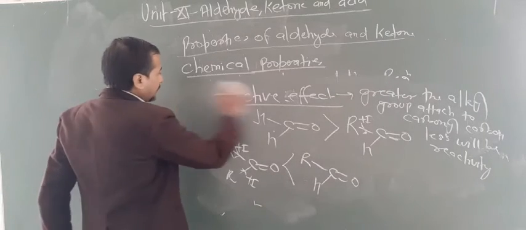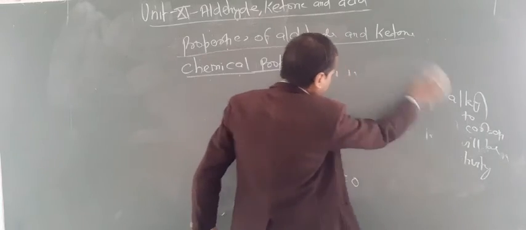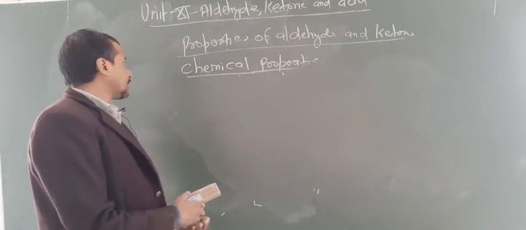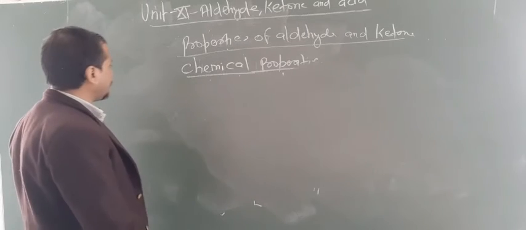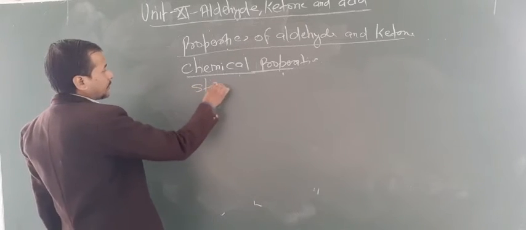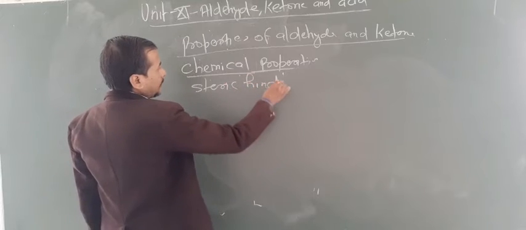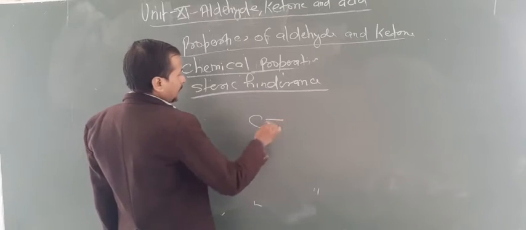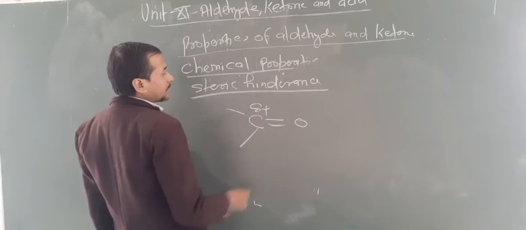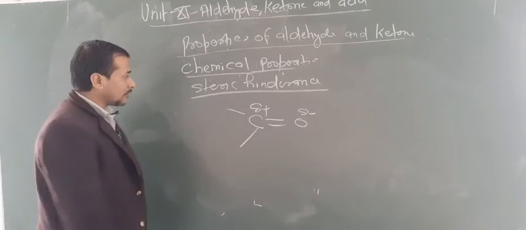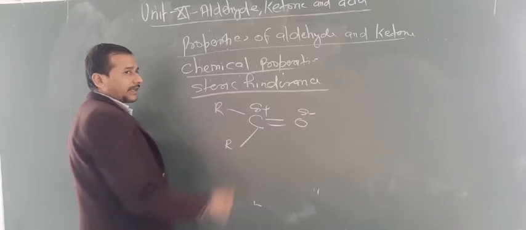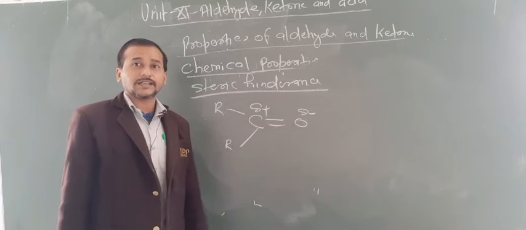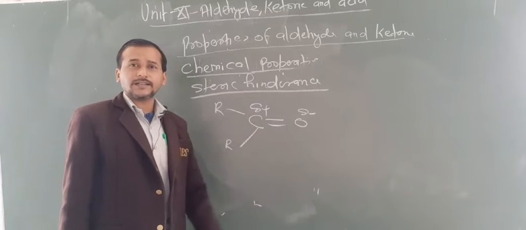The second reason is steric hindrance. Are you getting this point? The reactivity of aldehydes and ketones is decided by the plus I effect and steric hindrance, that means crowdedness. Look at here, the carbonyl carbon contains positive charge, and this contains negative charge. The more bulky groups, the more alkyl groups around this carbon, the more difficult the attack of the nucleophile on this carbon, and the less the reactivity.